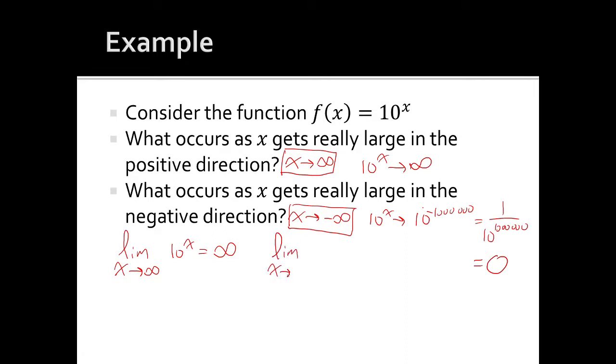The limit as x goes to negative infinity of 10 to the x equals 0. This limit basically says that as x gets really large negatively, 10 to the x approaches 0. So again, these are limits at infinity, in this case the limit at positive infinity and the limit at negative infinity.